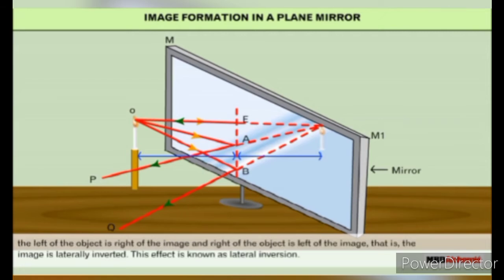The object and the image are equidistant from the mirror. Also, the left of the object is the right of the image and the right of the object is the left of the image. That is, the image is laterally inverted. This effect is known as lateral inversion.